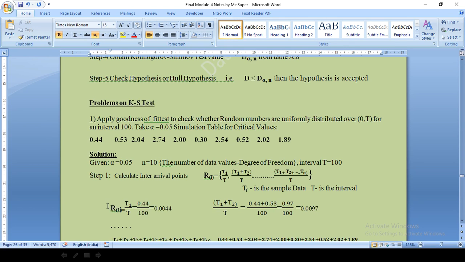R1 is equal to T1 by T. What is T1? T1 is the first data given, divided by T. T is, as I already said, the interval given. So in the question he has given the interval as 100, that is T. So 0.4 by 100 will give me 0.004. Similarly, what is R2?